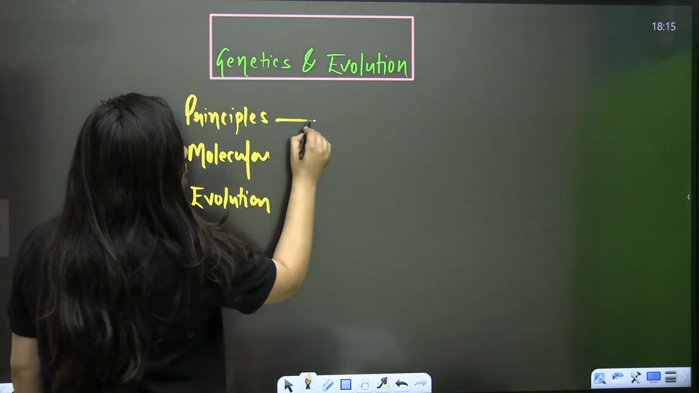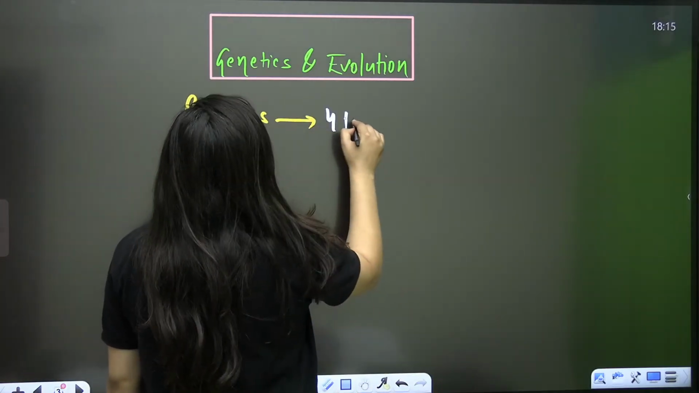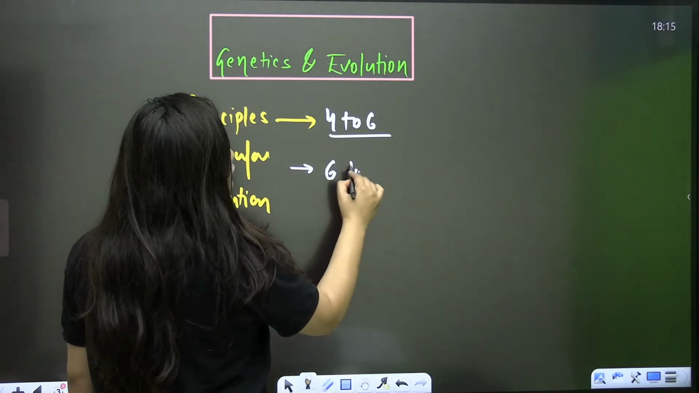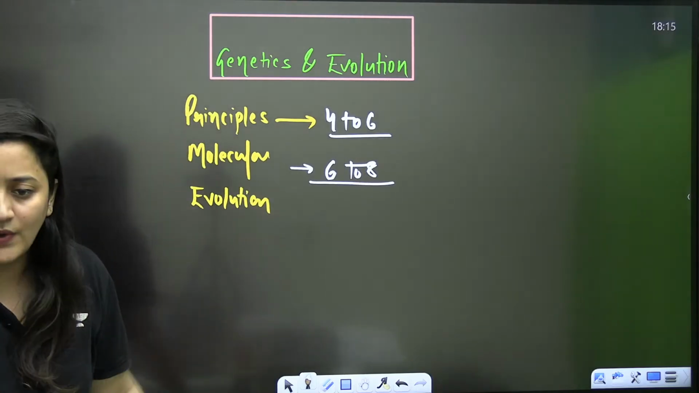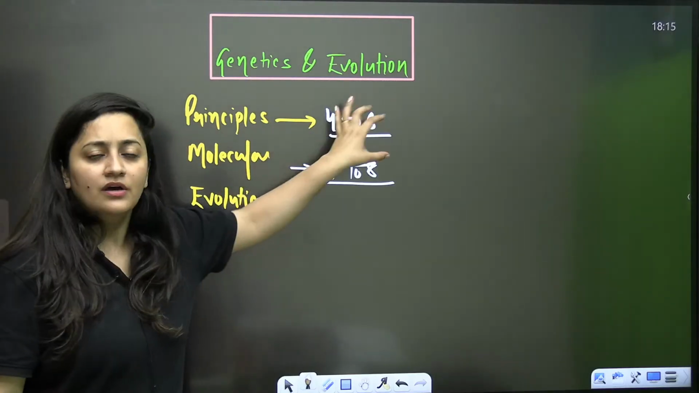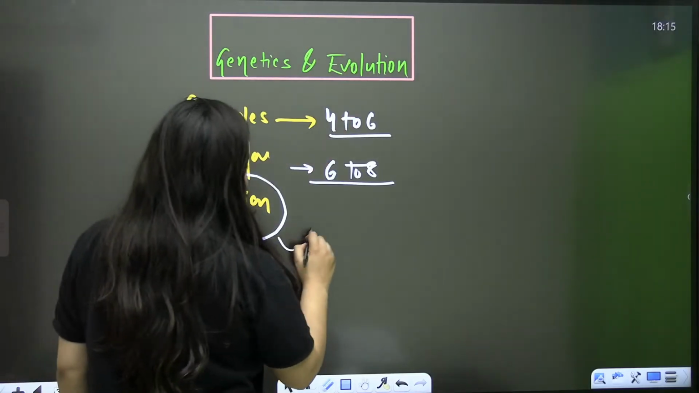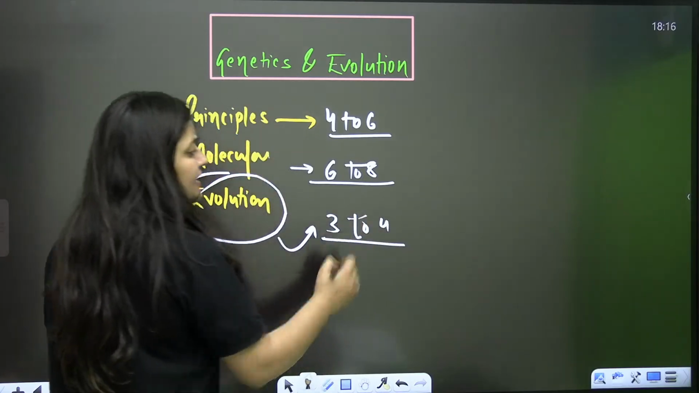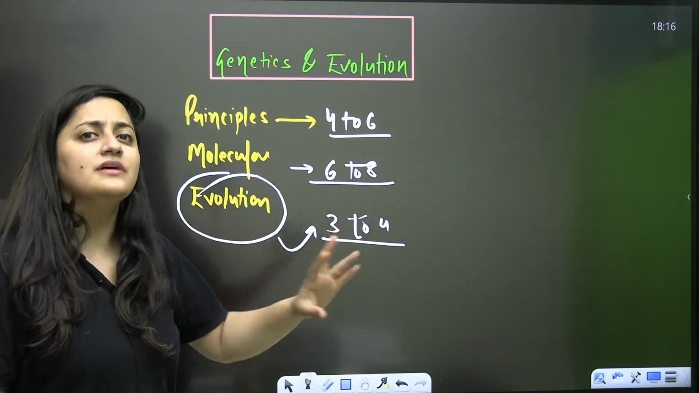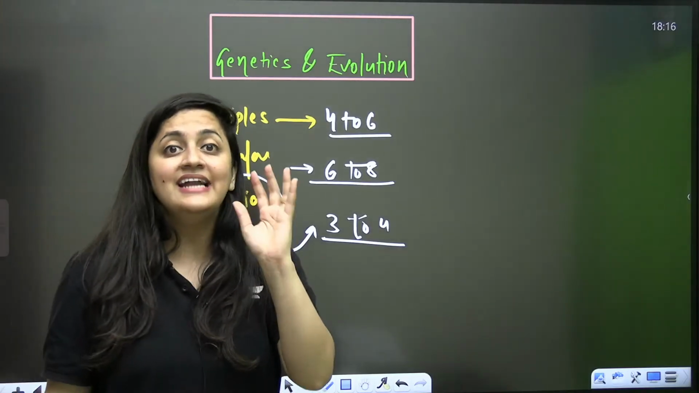From principles of inheritance and variation, easily you can expect 4 to 6 questions, right? And when it comes to the molecular basis of inheritance, again 6 to 8 questions are expected from this unit as well. It can vary, I'm not saying it cannot vary, but as per the previous paper analysis, this is what you have to understand. And from evolution, 3 to 4 questions, and it can be 6 also. So this complete unit is important. From these 3 chapters, near about 10 to 12 questions can come.